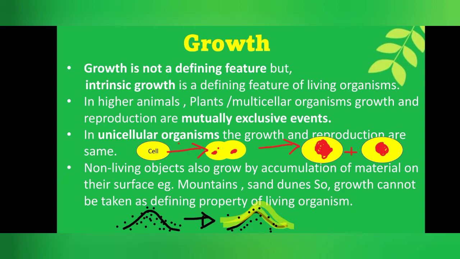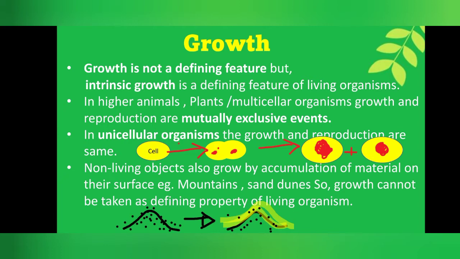Another thing is that growth in animals stops after a certain period of time, whereas in plants, it takes place throughout their life. An important point to be remembered is that in multicellular or higher animals and plants, growth and reproduction are mutually exclusive events. It means in multicellular organisms, growth is a different aspect and reproduction is a different aspect. But in unicellular organisms, growth and reproduction are one and the same thing.